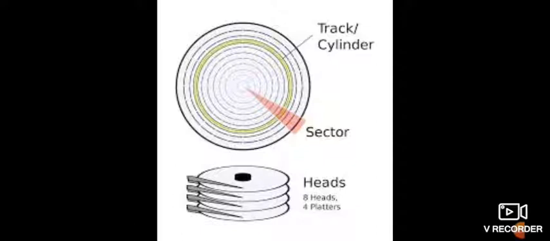So here we see 4 platters and 8 heads. The platters are divided into concentric circles called tracks, and the sections are called sectors, and data is stored in these tracks and sectors.